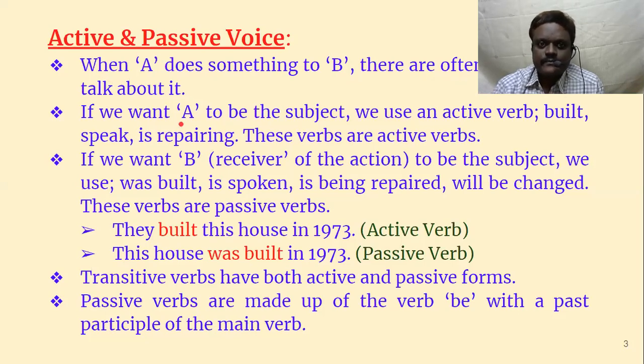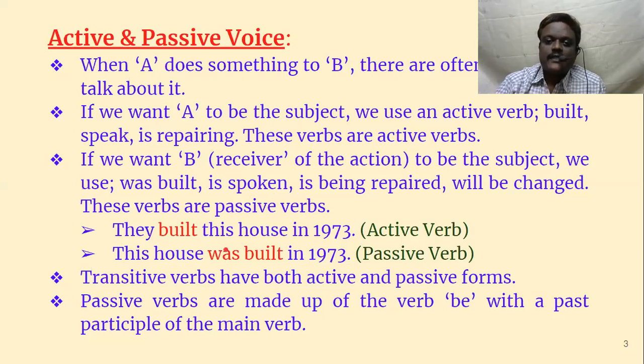One way is, if we want A to be the subject, we use an active verb like built, speak, killed, repairing, whatever it is. These verbs are called active verbs. If we want B, that is the receiver, Ravana, to be in the subject position, then we use was built, is spoken, is being repaired, and these verb forms are called passive verbs.